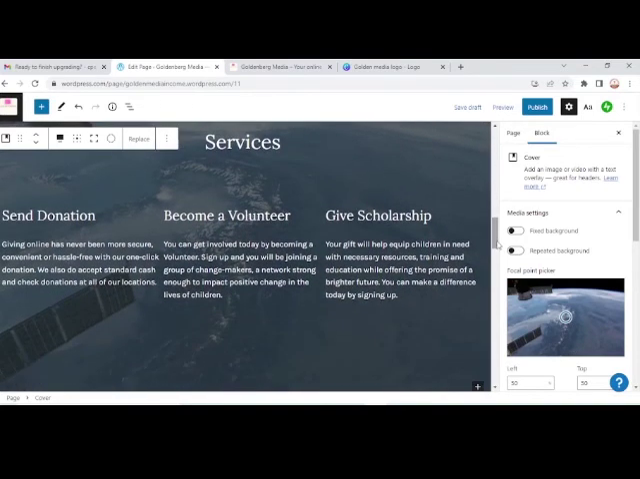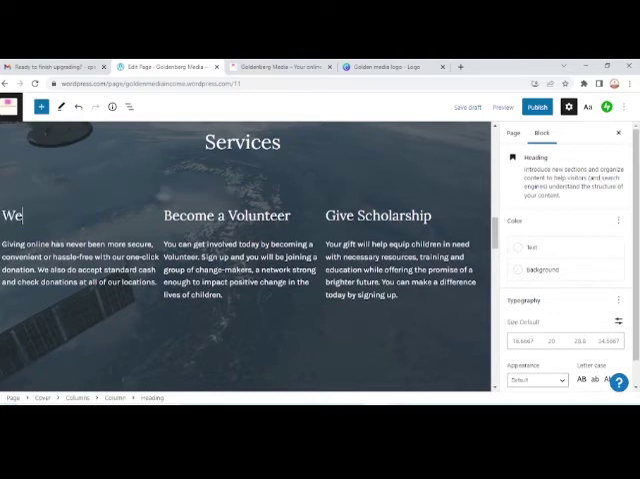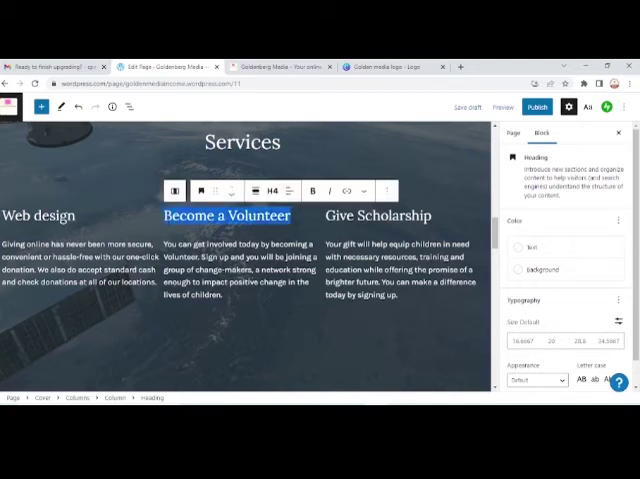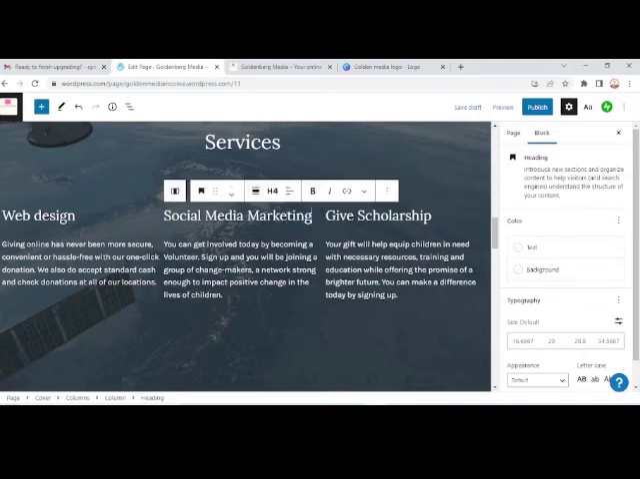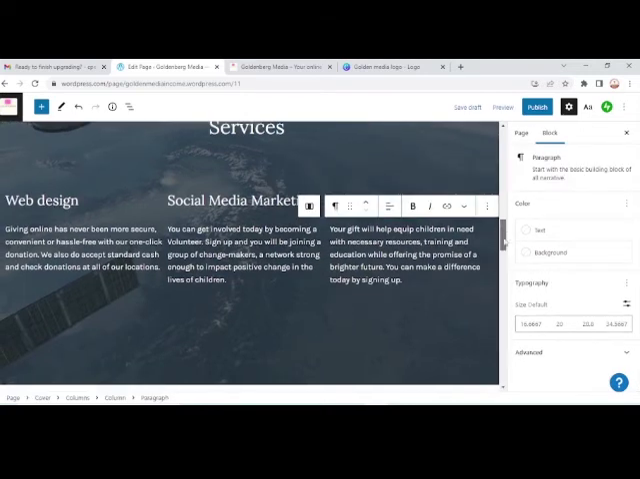Alright, so our services, our one is we do web development, web design. We also get involved in social media marketing. And then we have web design, social media marketing. So those are some of the things that we do as our services.